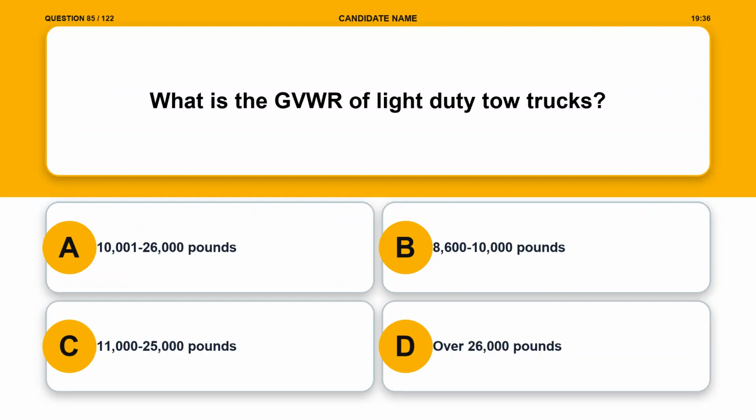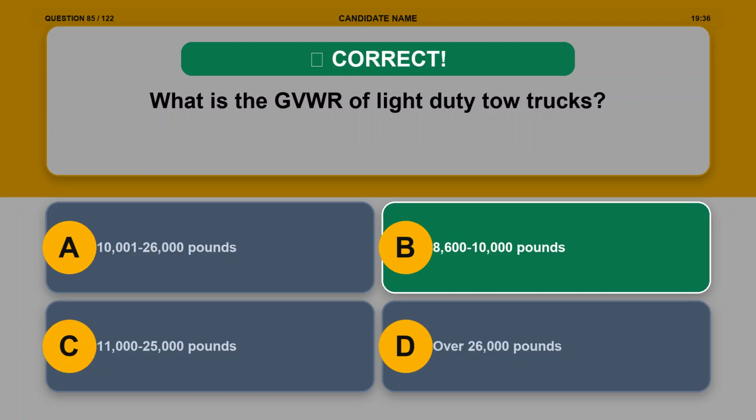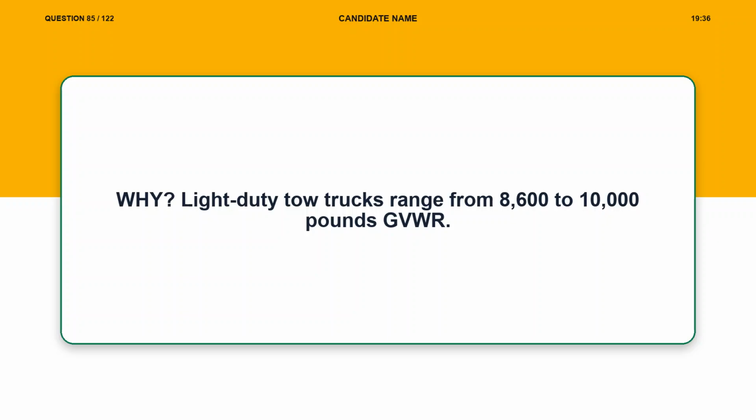Option A, 10,001-26,000 pounds. Option B, 8,600-10,000 pounds. Option C, 11,000-25,000 pounds. Option D, over 26,000 pounds. The correct answer is option B, 8,600-10,000 pounds. Explanation. Light-duty tow trucks range from 8,600 to 10,000 pounds GVWR.